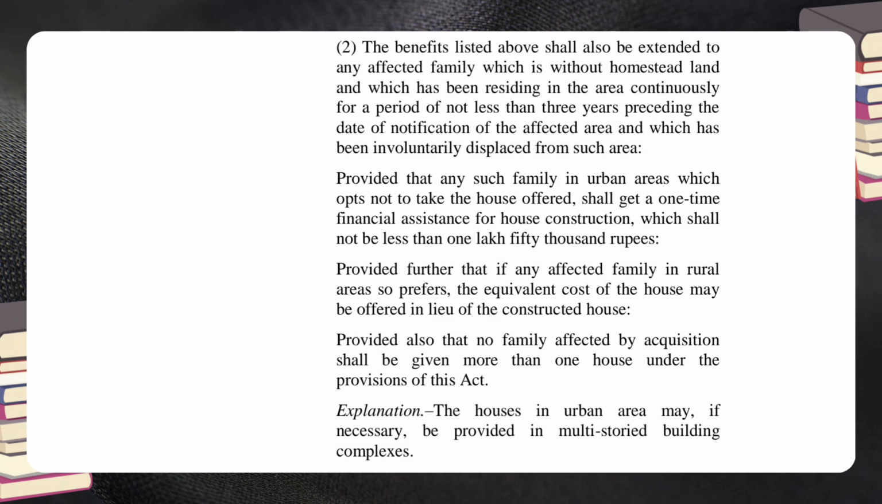Provided further that if any affected family in rural areas so prefers, the equivalent cost of the house may be offered in lieu of the constructed house. Provided also that no family affected by acquisition shall be given more than one house under the provisions of this Act. Explanation: the houses in urban area may, if necessary, be provided in multi-storied building complexes.